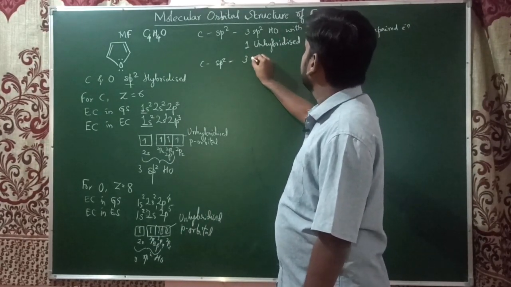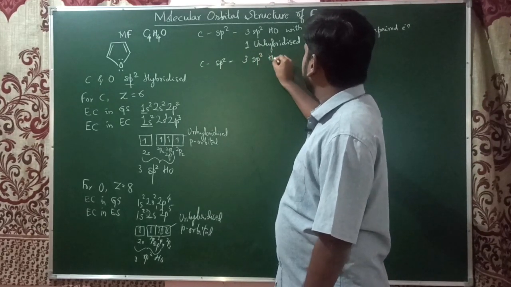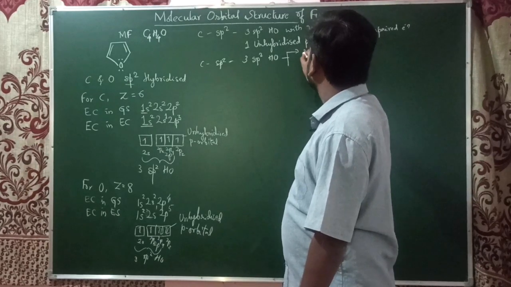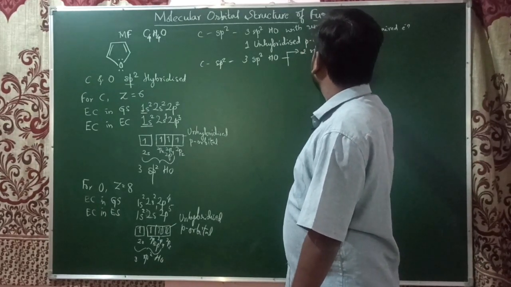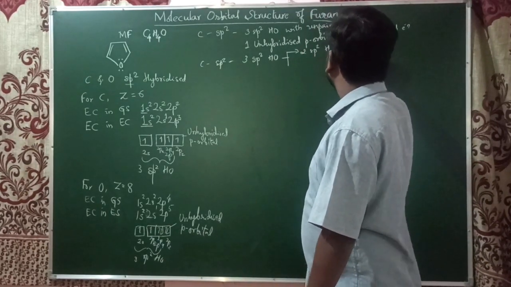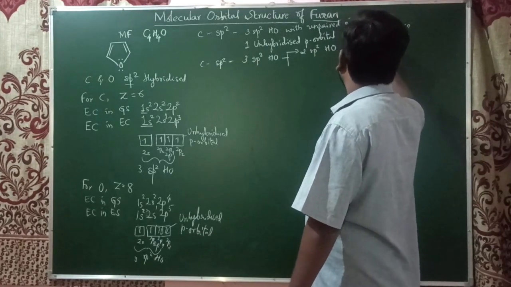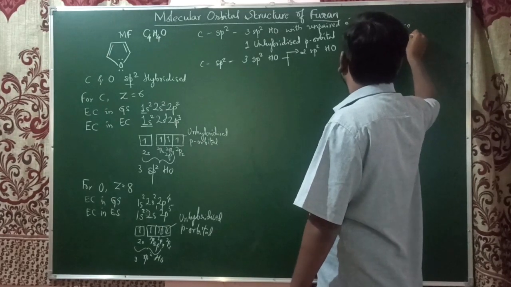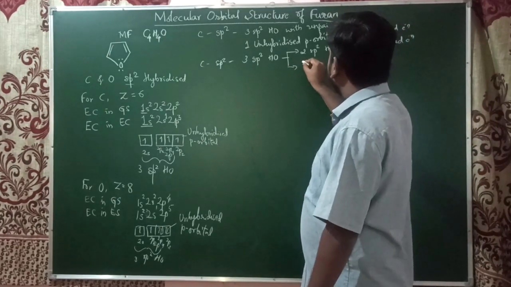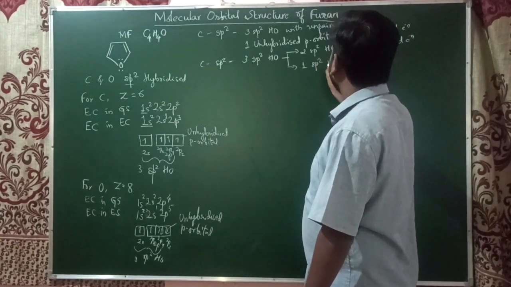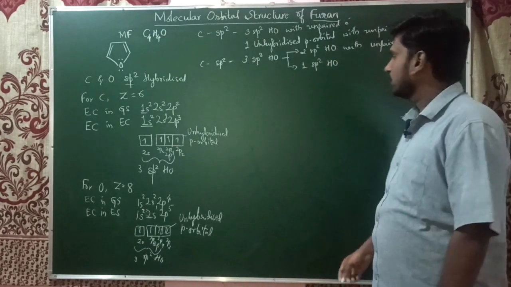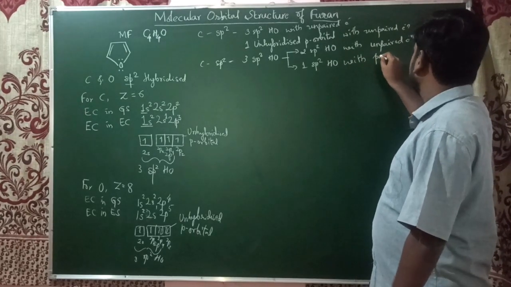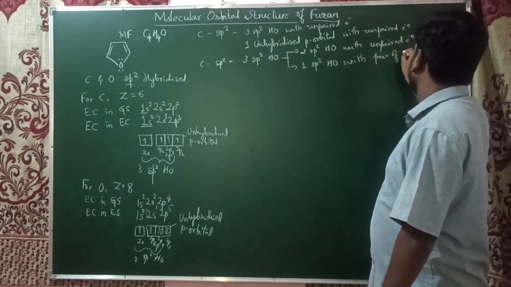So 2 sp2 hybrid orbitals have an unpaired electron, and one sp2 hybrid orbital contains a pair of electrons.